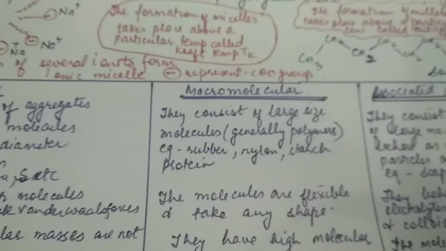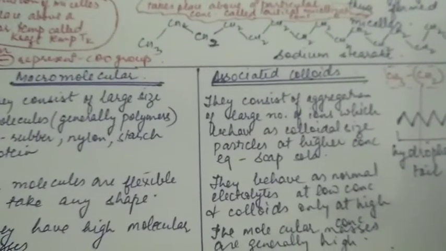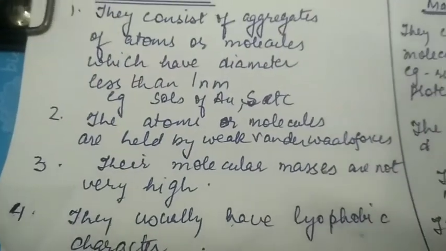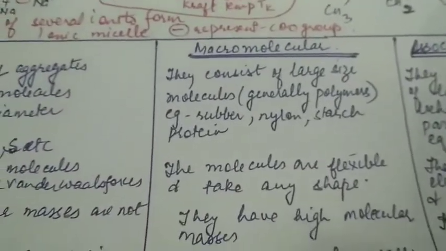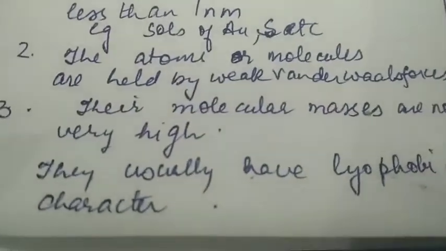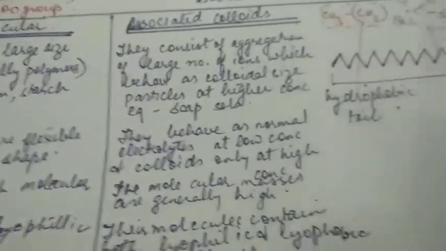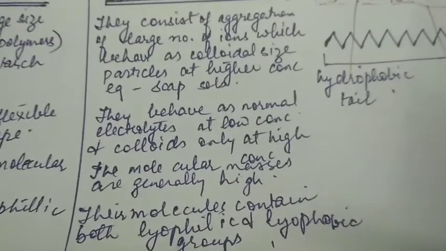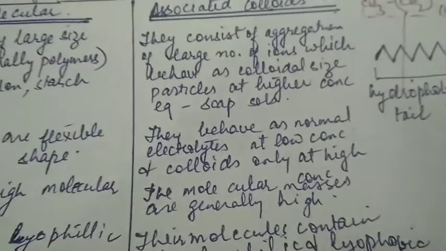Macromolecular colloids are flexible, take any shape. The associated colloids behave as normal electrolytes at low concentration and colloids at high concentration. Their molecular masses are not very high, multimolecular. Their molecular masses are high, macromolecular. They usually have lyophilic character. Macromolecular have lyophilic character, and the molecule of associated colloid has both lyophilic and lyophobic group present in it.